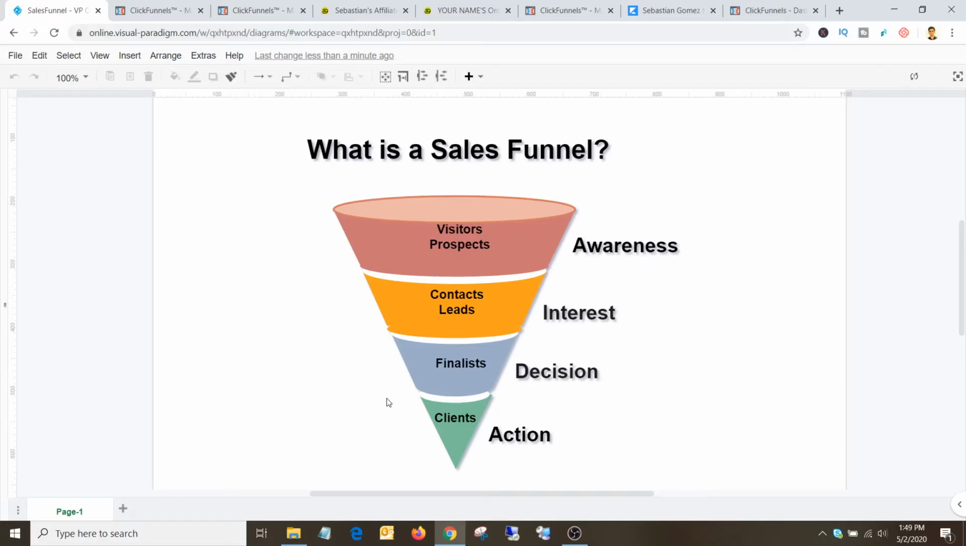In this video we will talk about what is a sales funnel and what are the different stages of a sales funnel using an example.